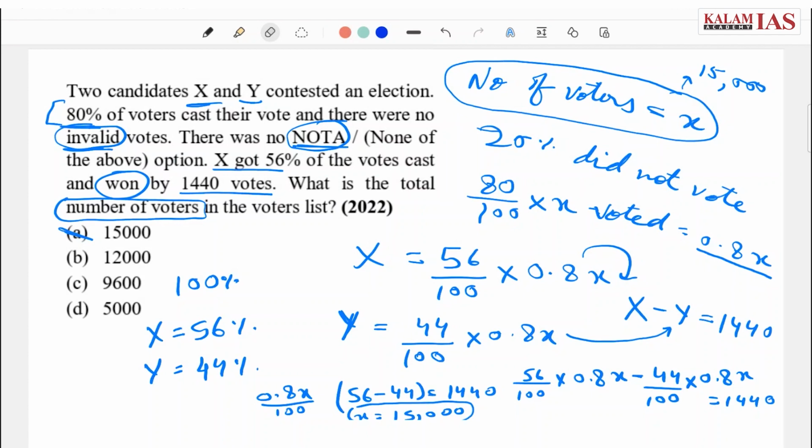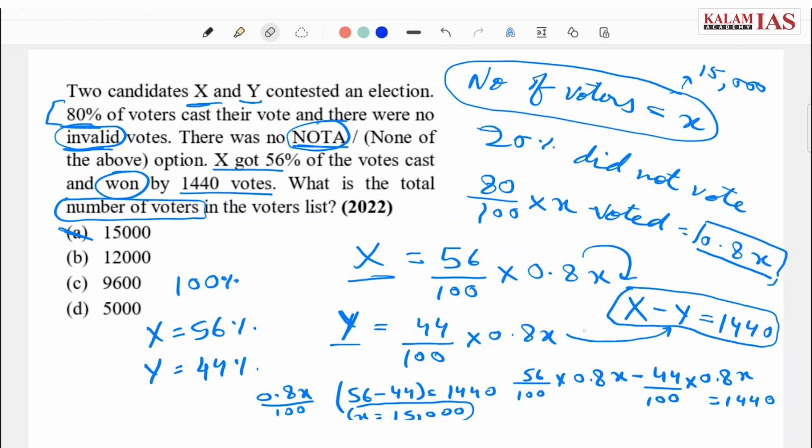I'll just summarize this. 20% voters did not vote, 80% of the voters cast their vote. So the total number of votes cast is 0.8x, and the total number of votes received by X is 56% and Y is the remaining 44%, and the difference in their votes, X minus Y, is 1440.